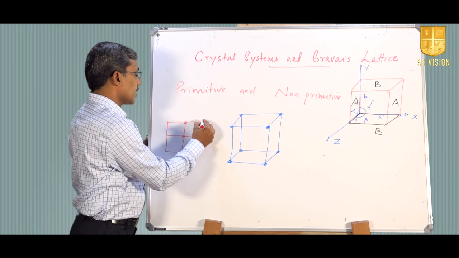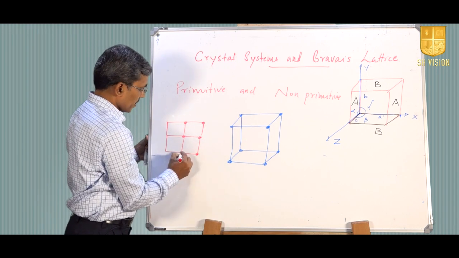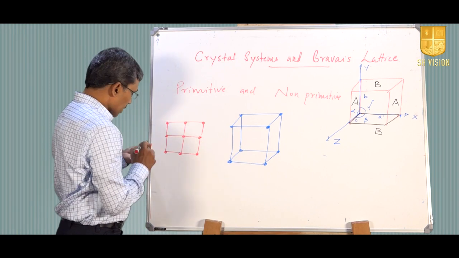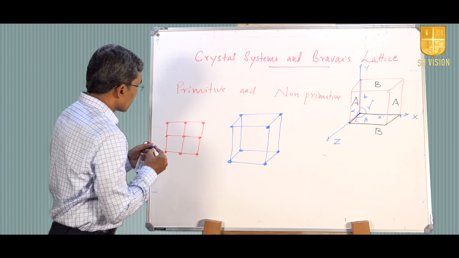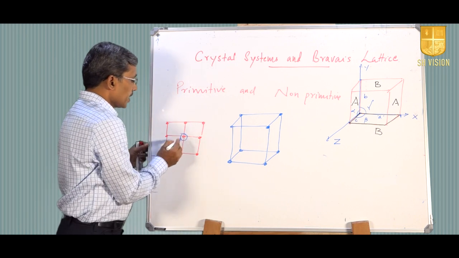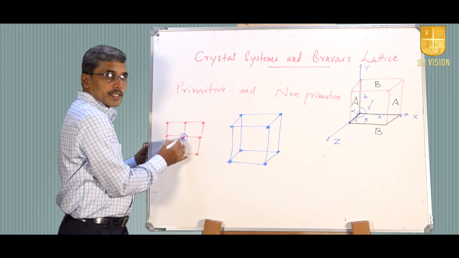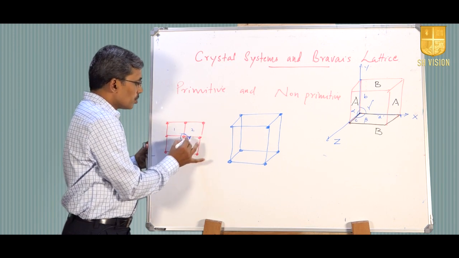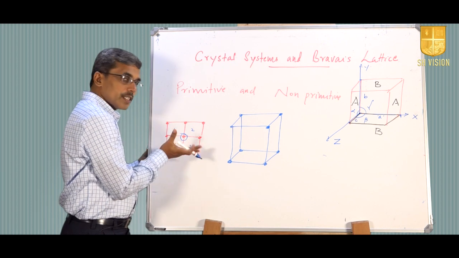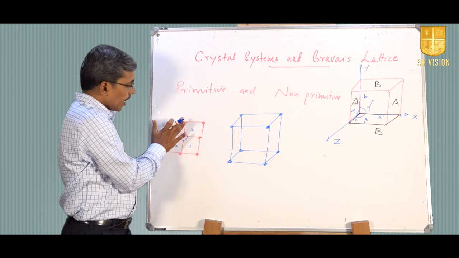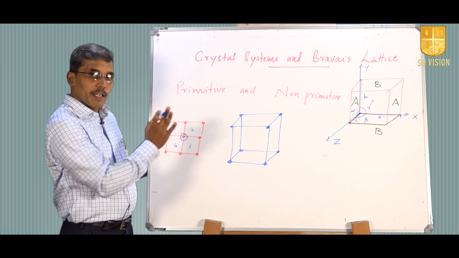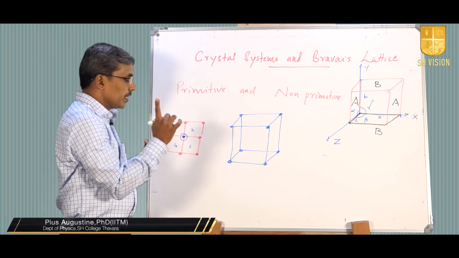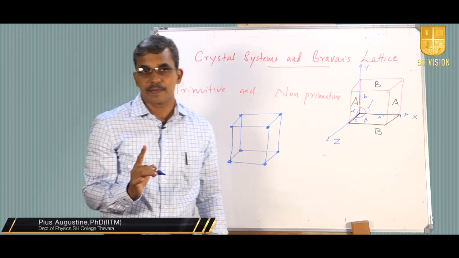All these are lattice points. If I take this particular lattice point, it is shared among 4 unit cells behind the board and another 4 similar unit cells in front of the board. That means this particular lattice point is part of 8 different unit cells.